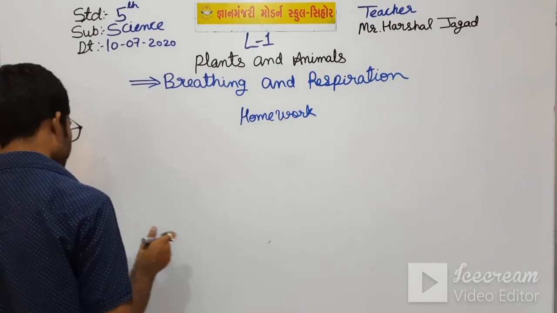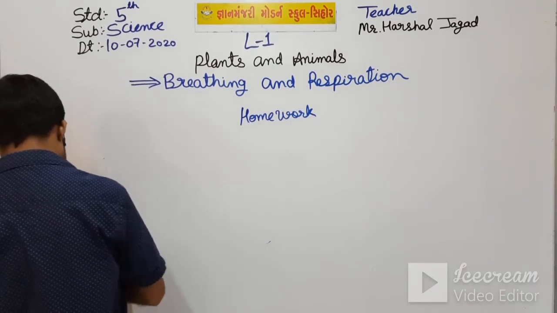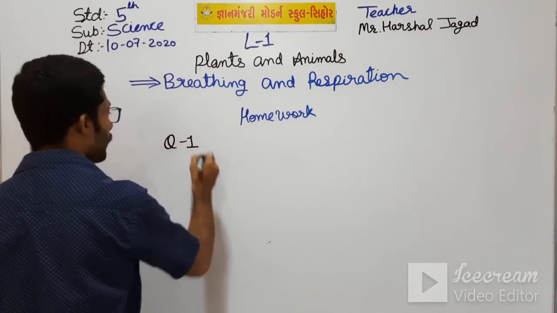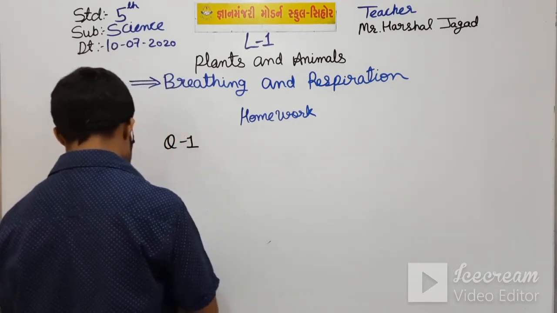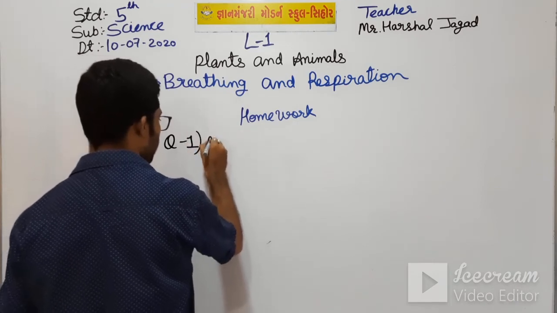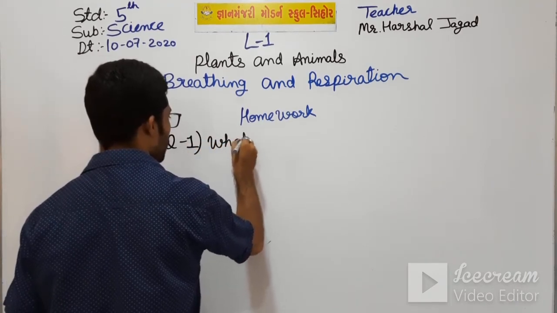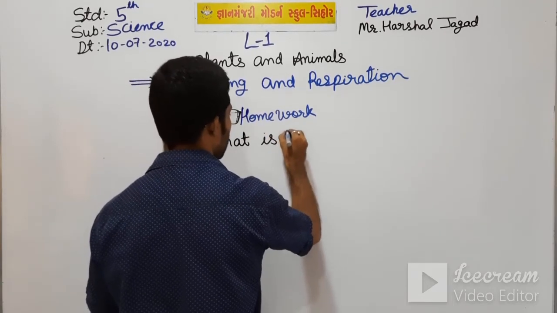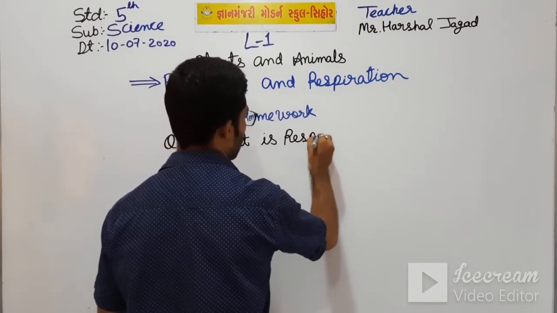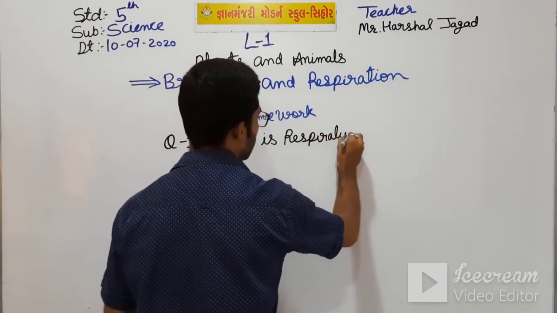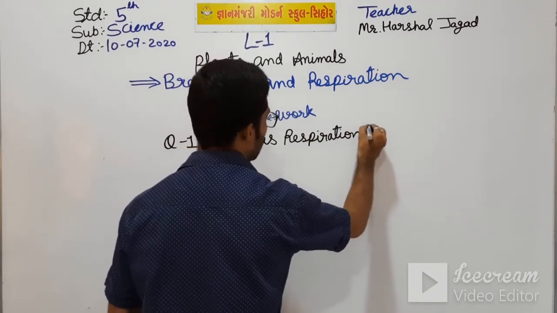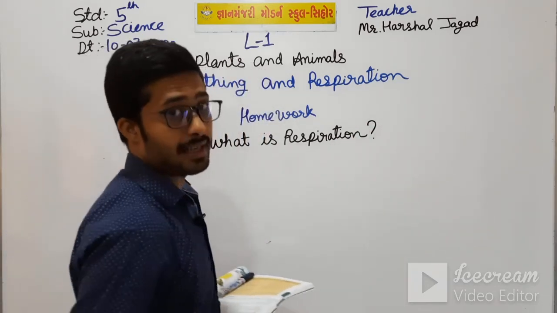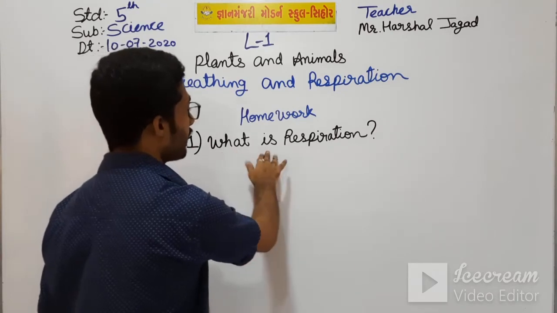Homework, first question number 1. What is respiration? In this lecture only I have told what is respiration.